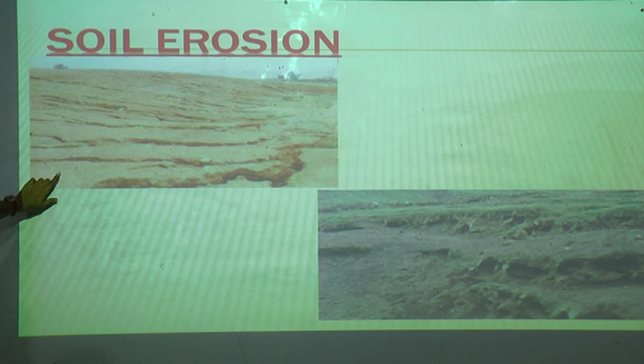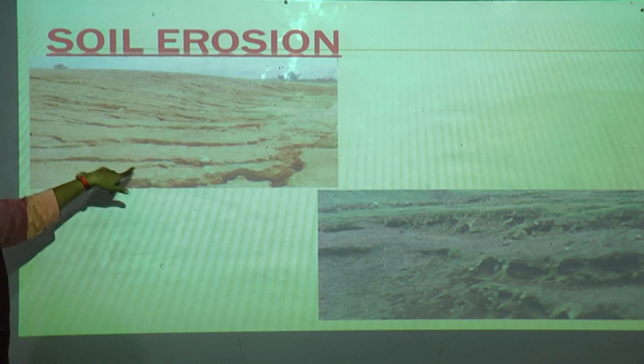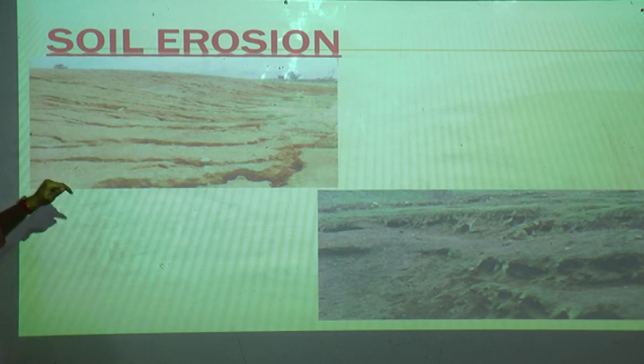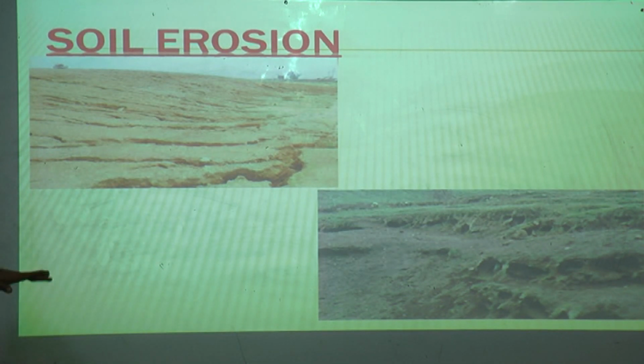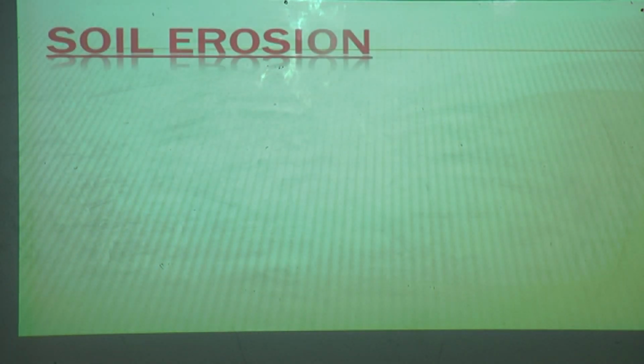How can you see this land? How is it? It is cracked. Can you see, students? Yes, you can see some lines on the land. And see, the land is broken. How is this soil erosion? I will tell you all.